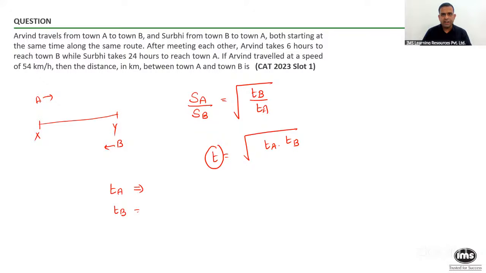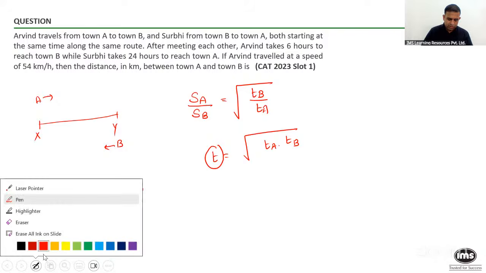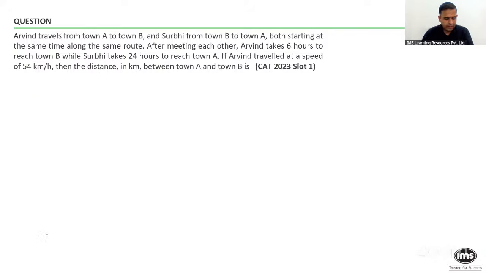Yes, T is the meeting time. TA represents the time taken by A to reach the other end Y after meeting. And TB represents the time taken by, let's say, B to reach the other end X after meeting. That word after meeting is very, very crucial. Fine. So if you have understood this, people, let us now look at the next question, which is on the same lines.